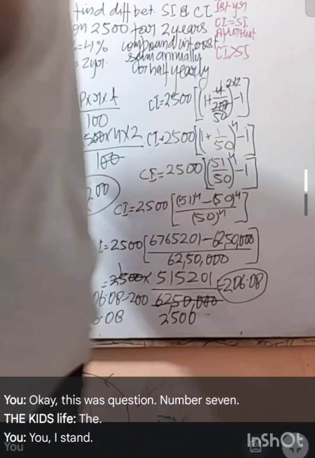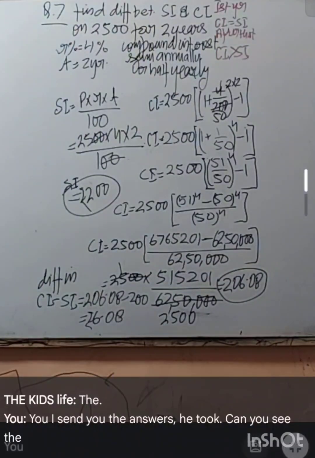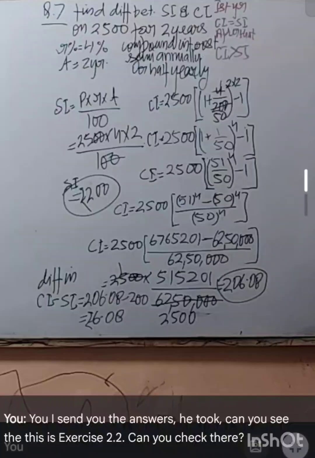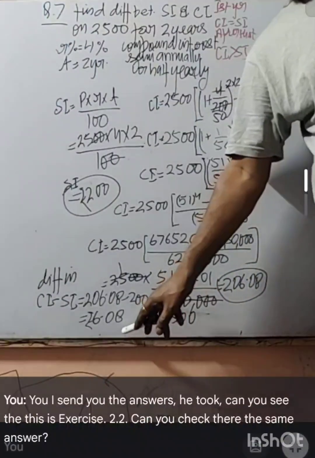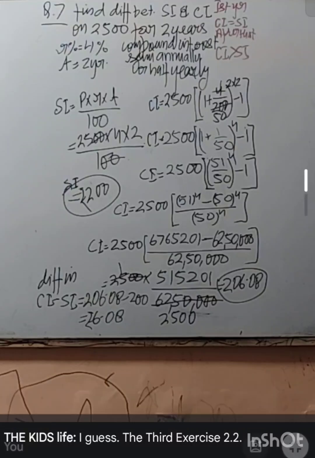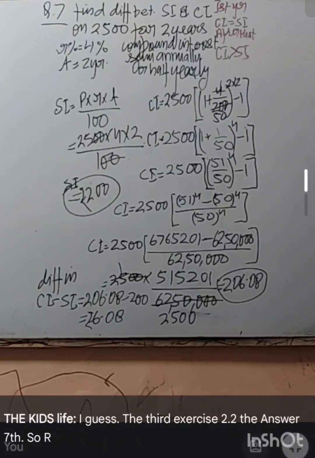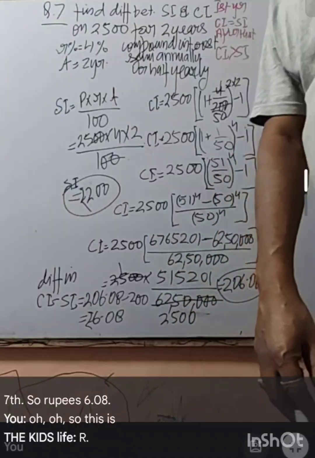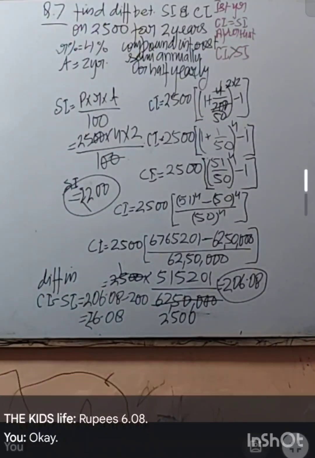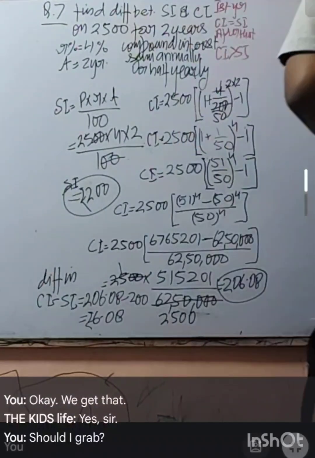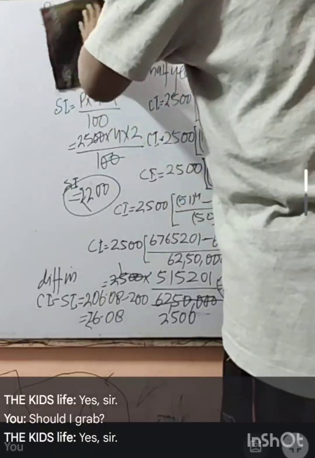I send you the answer sheet. So can you see, this is exercise 2.2. Can you check there the same answer? Exercise 2.2, answer 7th: rupees 6.08. So this is rupees 6.08. You get that? Should I rub?